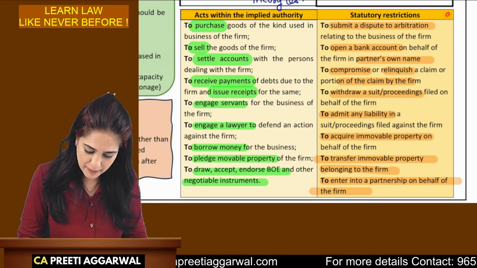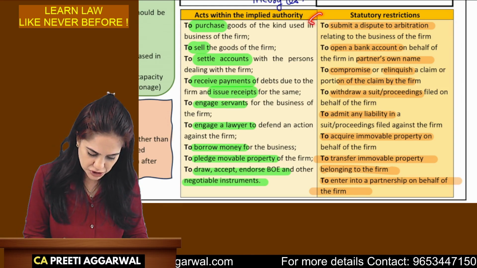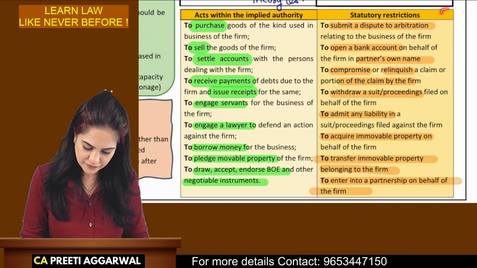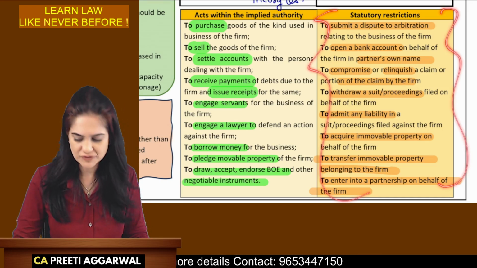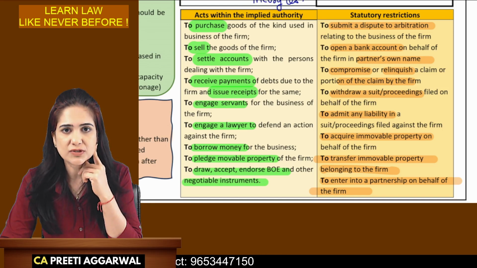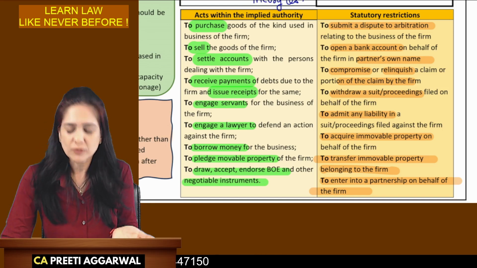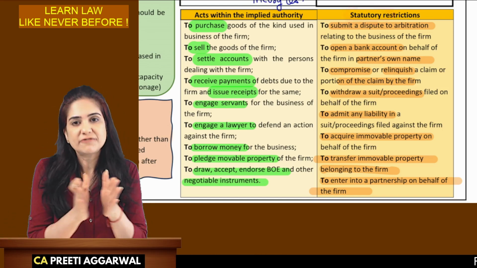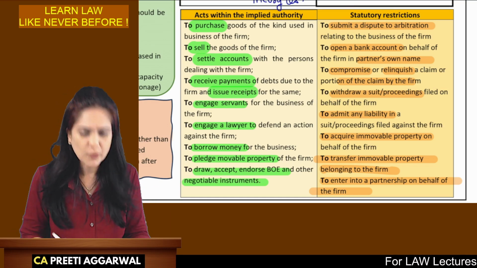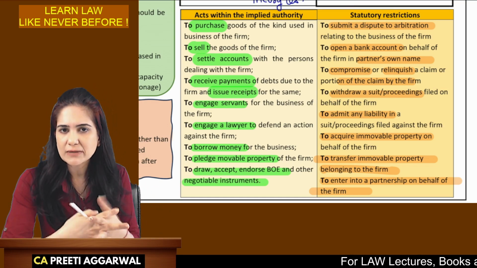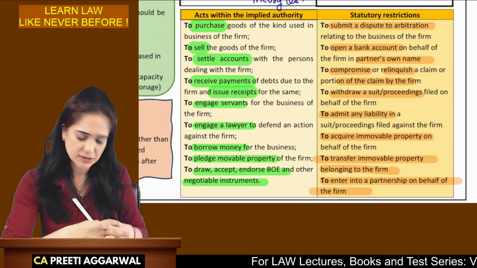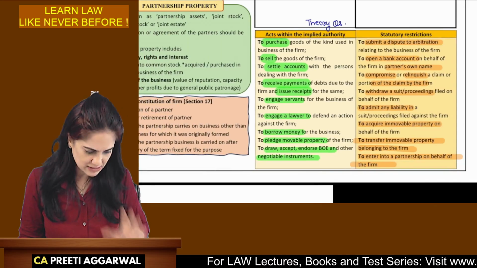Now, what if a third party enters into the transactions which are restricted? Okay. So if I'm entering into a transaction where there is some kind of statutory restriction, the third party is supposed to know about these statutory restrictions. You cannot say, I don't know the law of my own country. This is given in the act itself. The firm is not liable to the third party. Okay. But if the restriction is imposed by the partners between themselves, then the firm is liable only when the third party is not aware of those restrictions. Right? So this is, according to me, important.